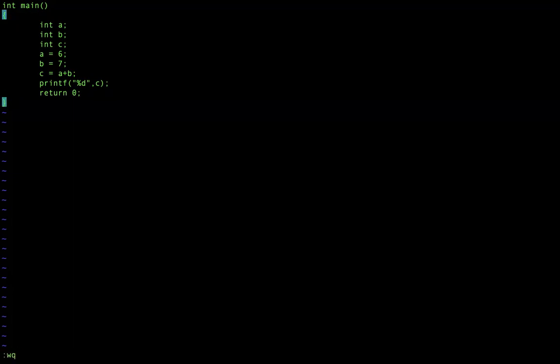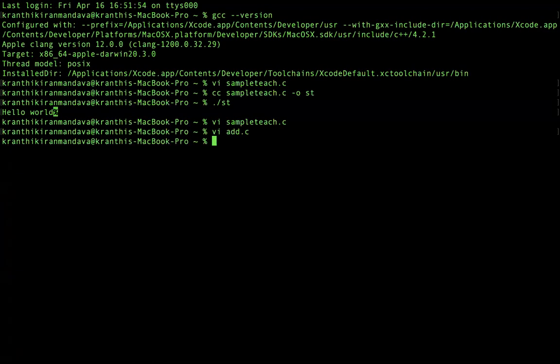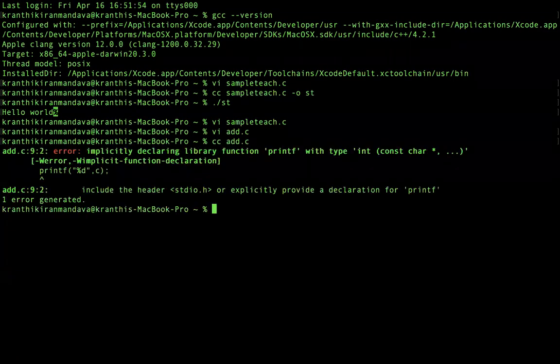Okay. So cc add.c. See what it says. Implicitly declaring library function printf with type int. Include the header stdio.h. It says you're trying to use a function called printf, but it is not found where it is, right?